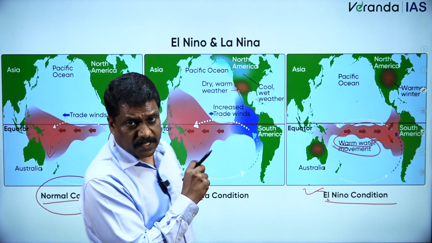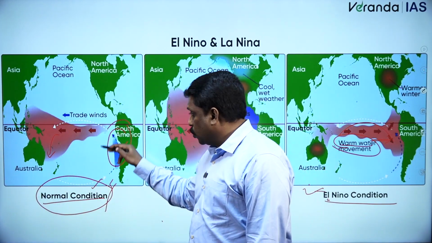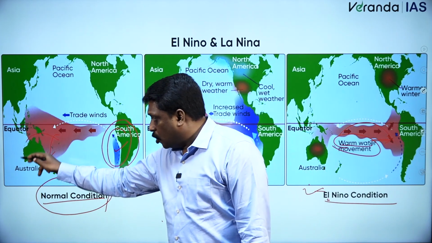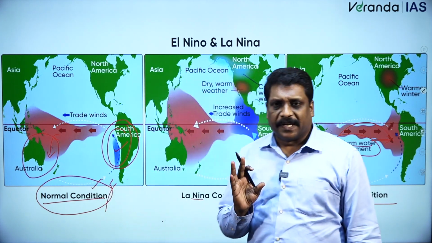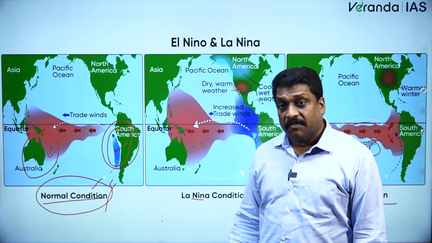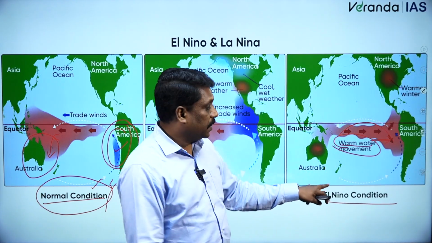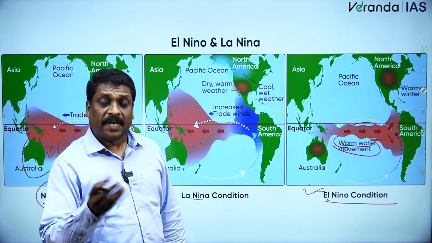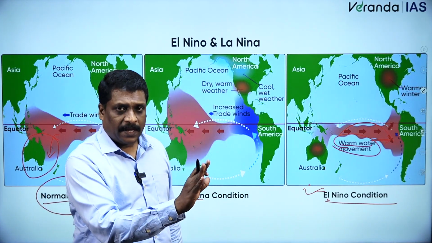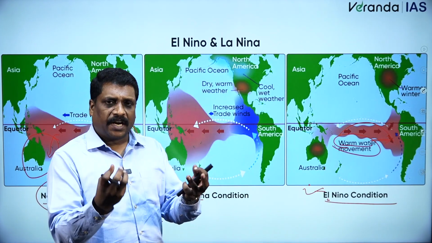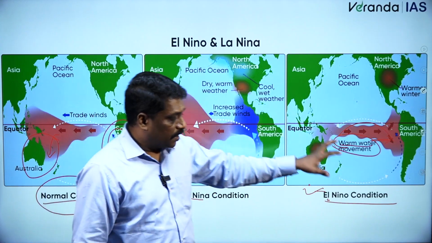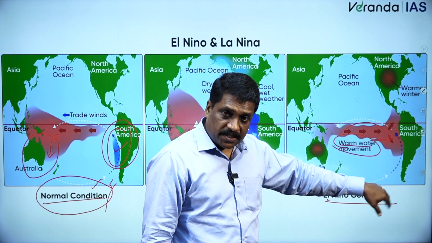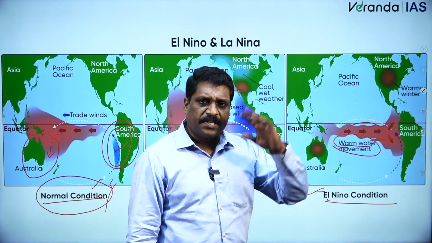Normally, ordinarily speaking, the South American coastline will experience cold condition and the Australian coast will experience warm condition. That is the normal condition. If it goes for a reversal, then that reversed condition we call El Nino. Then comes one more question: okay, fine, El Nino, what is El Nino? The reversed condition of the Pacific Ocean, with the Peruvian current being replaced by warm waters. You call it El Nino.